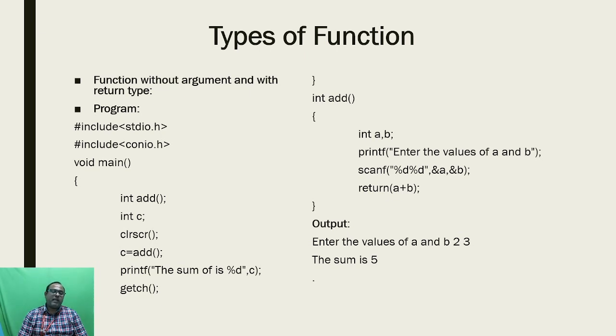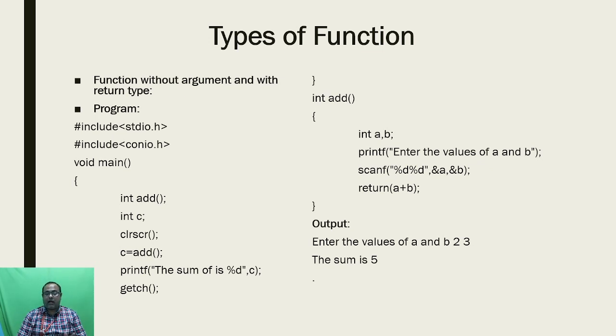While the control is reaching this function call, it is automatically transferred to the user defined function, integer add. In this integer add I have defined integer a comma b, and here I am getting the input values a comma b. Finally I return a plus b.